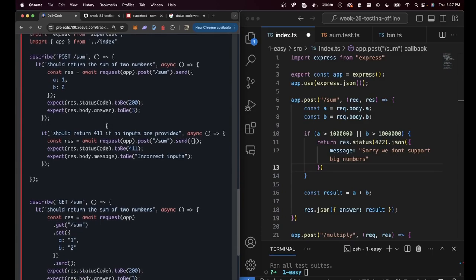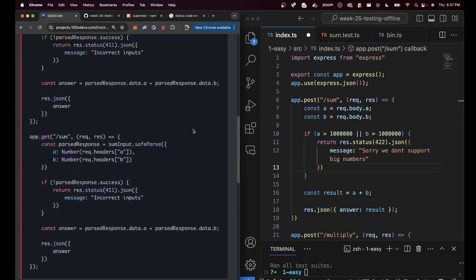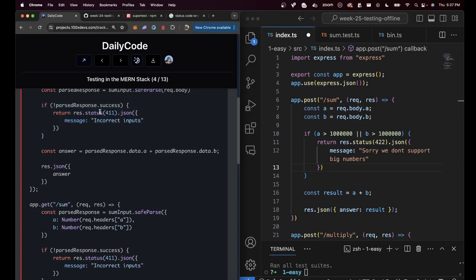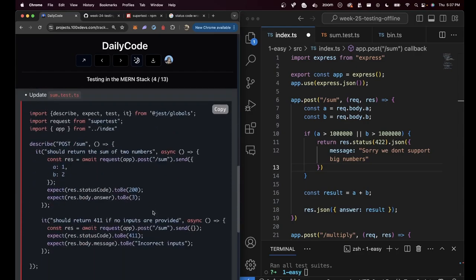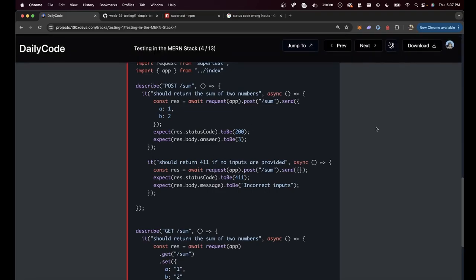If you look at the tests now, very similar. Should return 411 if no inputs are provided. If I try to send it erroneous inputs right now, which means I don't send an A or I don't send a B, or if A is an object or B is an array, then it will be caught over here in this if statement, and 411 is what will be returned along with incorrect inputs as the message. That is exactly what is being tested over here. Here the status code is 411 and the body says incorrect inputs. That is how you test a slightly more complex Express application.